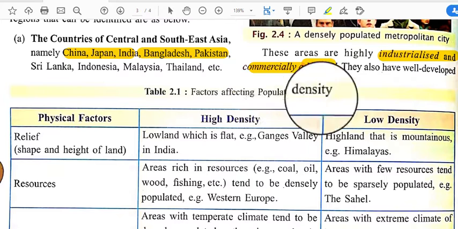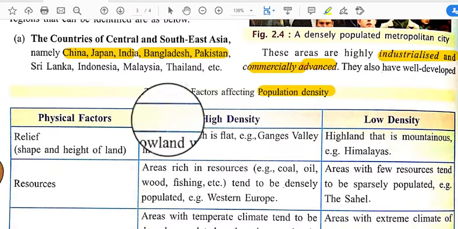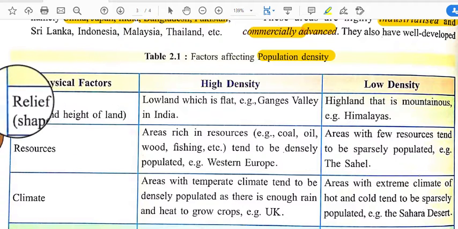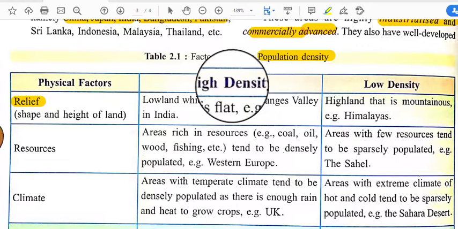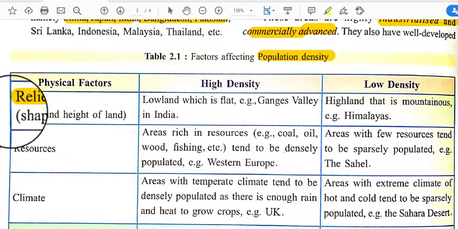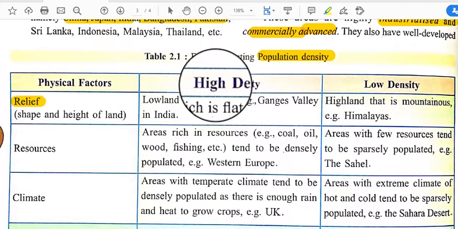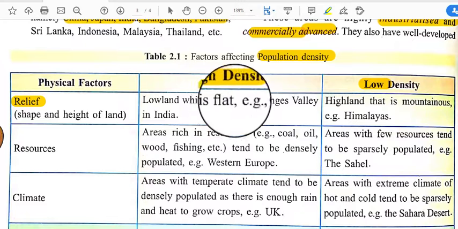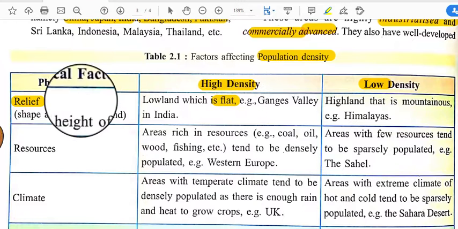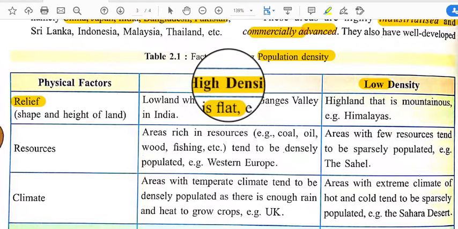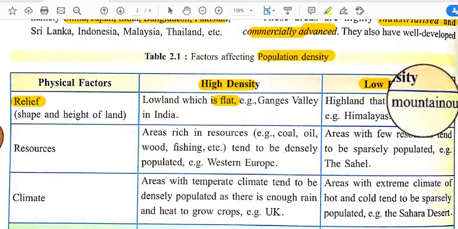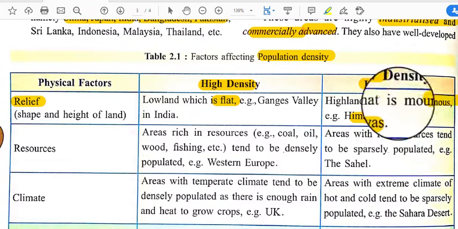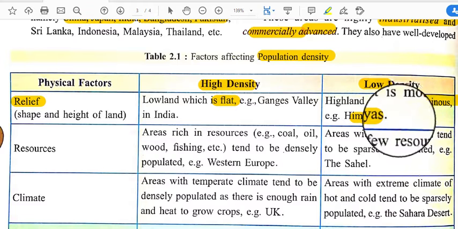There are various factors affecting population density. First, the physical factors. Relief: high density and low density. According to relief, the population will be high or low. In the lowlands, which are flat, we can see a high density of population, and in the highlands, mountains, or basically in the Himalayan region, the density is very low because of undulating terrain.